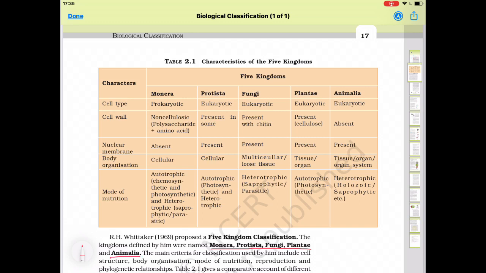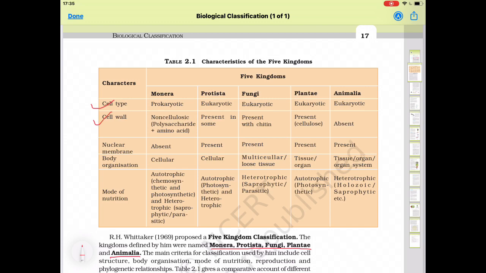So I am showing you the chart in which they are classified based on certain characters. First is cell type. In Monera, the cell is prokaryotic, but in the others all are eukaryotic, that is with proper membrane bound cell organelles, and the nucleus is also covered with a membrane. Next, cell wall.